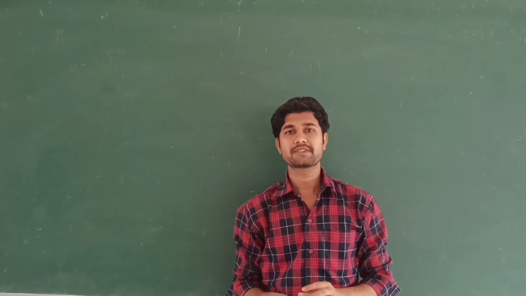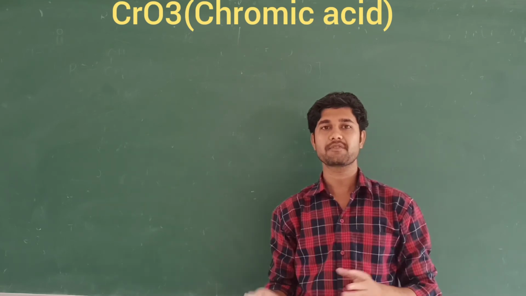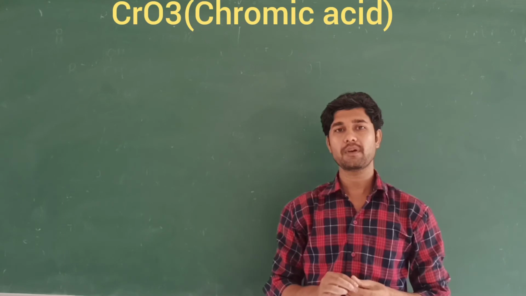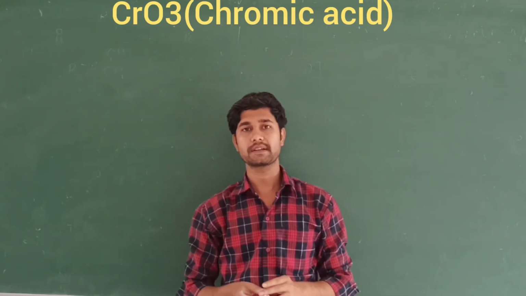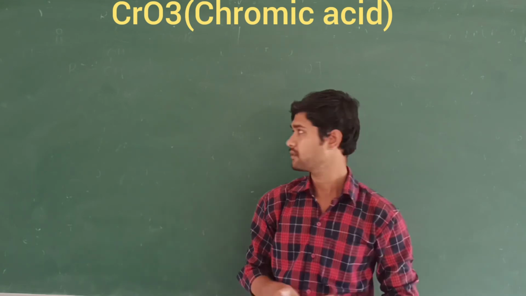Now we are going to use chromic oxide, anhydrous chromic oxide, that is, in the absence of water. We treat it with secondary alcohols and obtain the respective ketones.